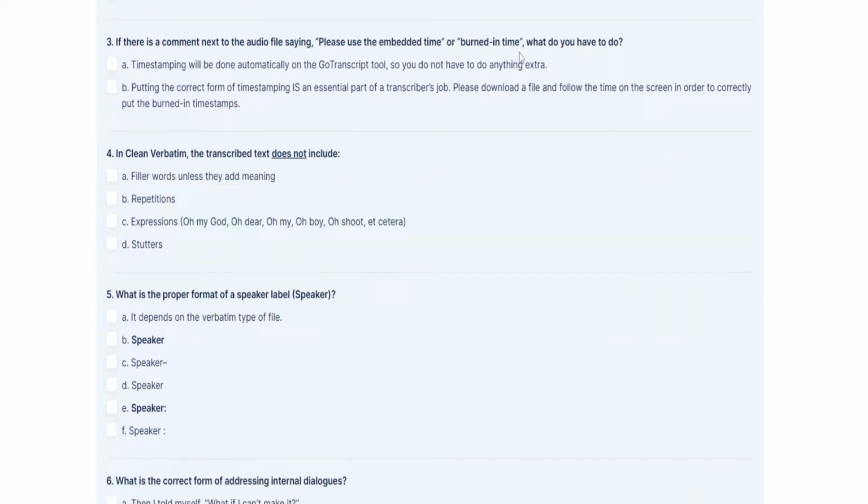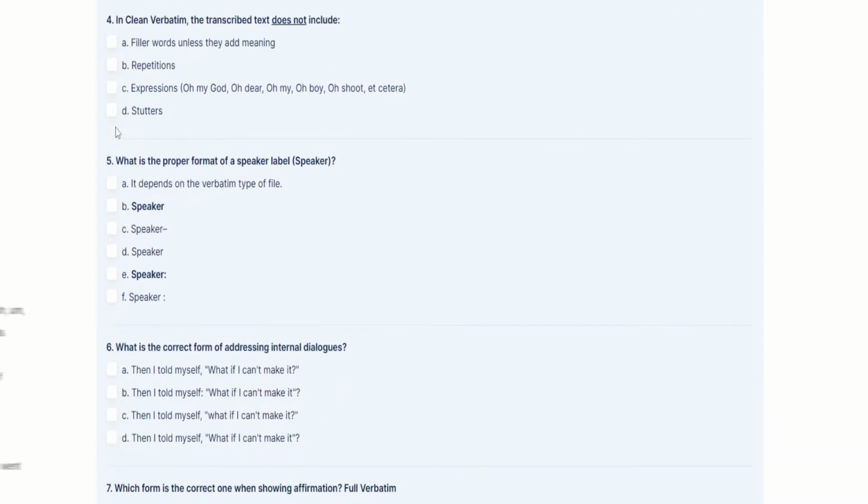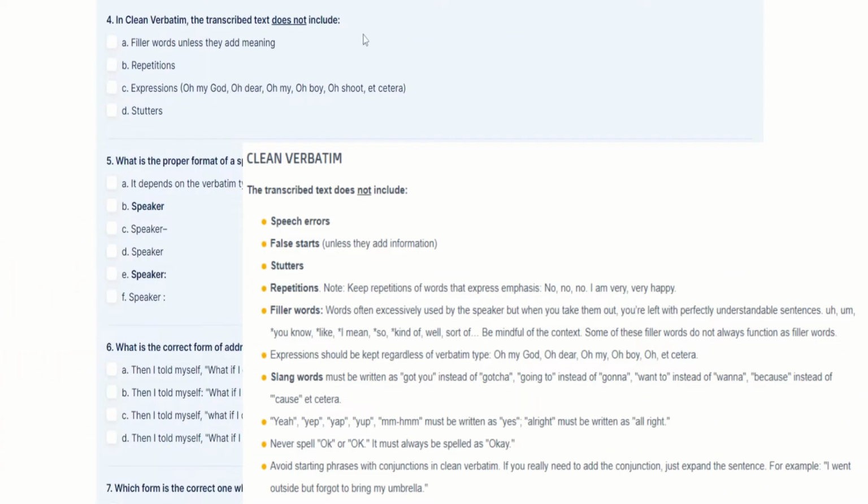The keyword here is timestamping. Search timestamping on the Gotranscript guidelines. And clean verbatim, we should not transcribe these things. Always read the Gotranscript guidelines.